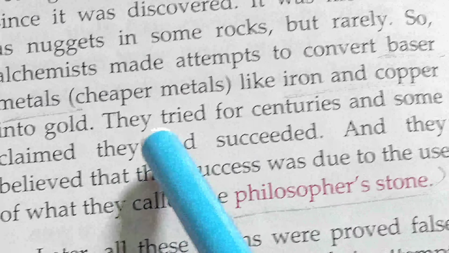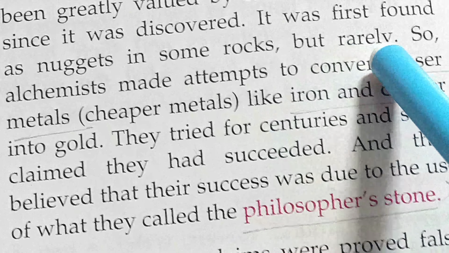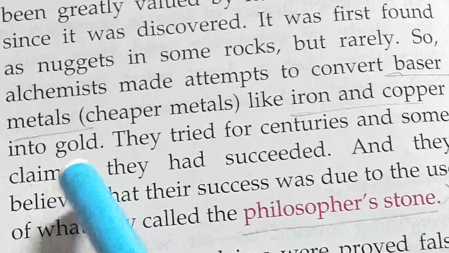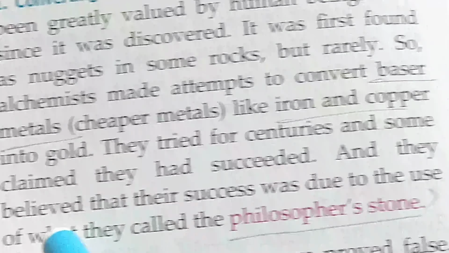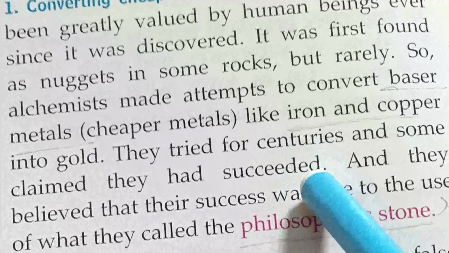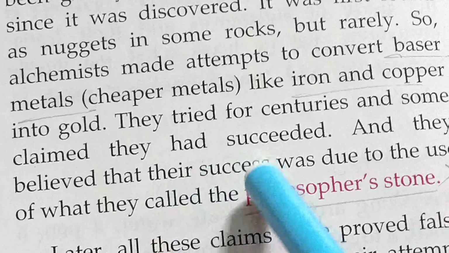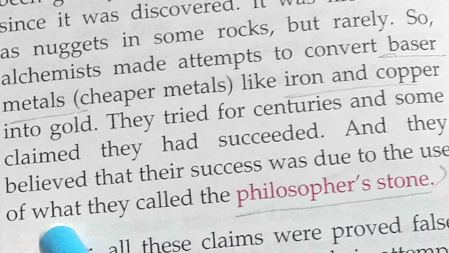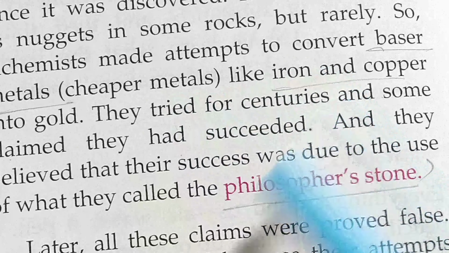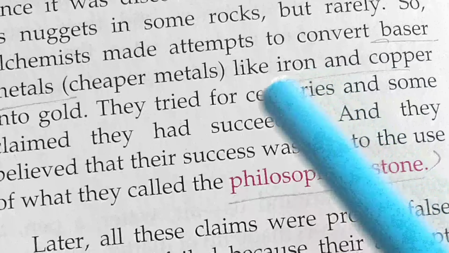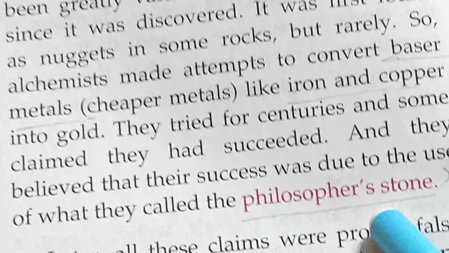And they tried for centuries and some claimed that they had succeeded to convert the baser metal into gold. मतलब they लोग वो previous जो human being थे, they claimed that they had succeeded to transfer the baser metal into gold, and they believed that their success was due to the use of what they call philosopher's stone. मतलब they claimed that उन लोगों के सक्सेस के पीछे नॉर्मली जो रीजन है that is the use of a particular stone, that is philosopher's stone.